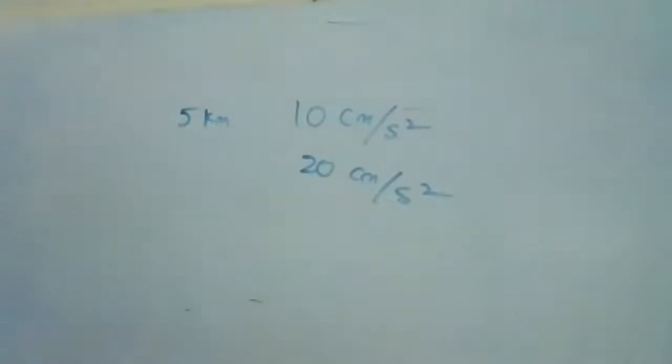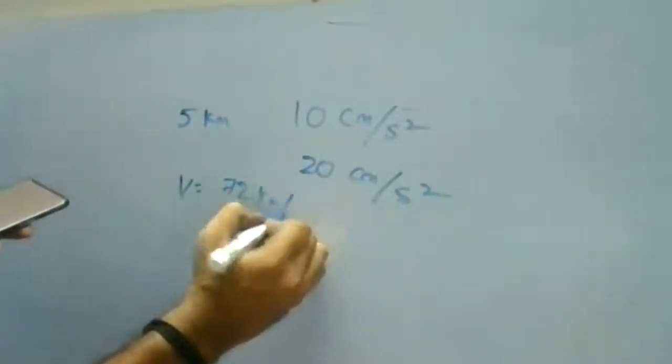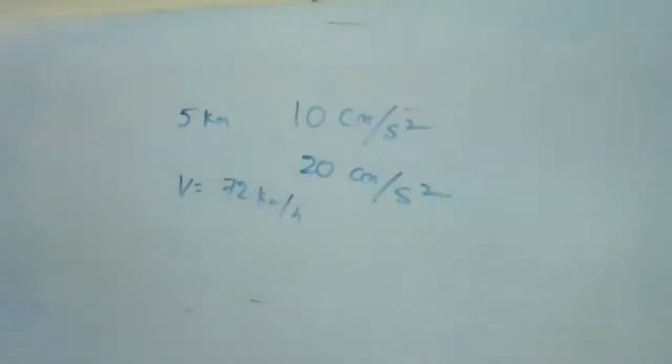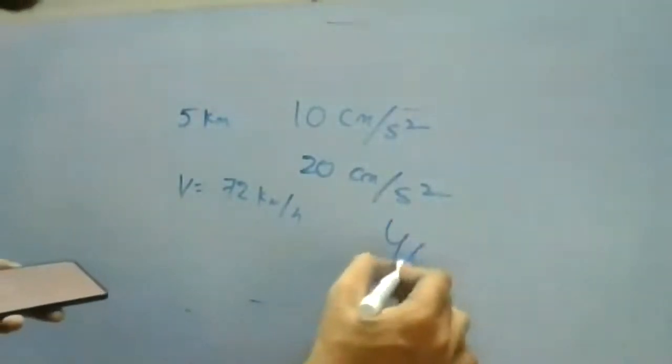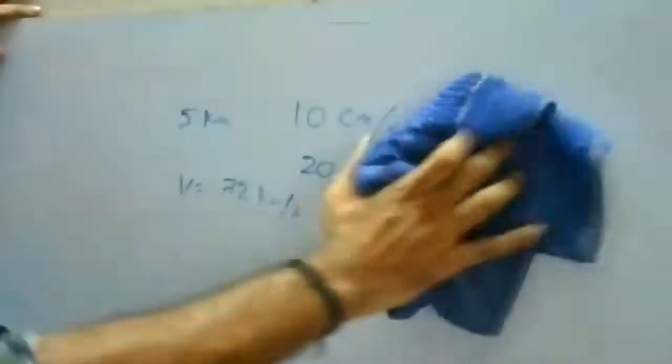So there is one more condition. The maximum velocity attained by the body is 72 kilometers per hour. Okay, there are three different segments. The total time period you are getting as 400 seconds. So we are going to do it one by one. Have you written the question? I'm going to solve it. Those who are having issues, no worries. I'm going to record it, and I'm going to share the screen with you once I complete the class.